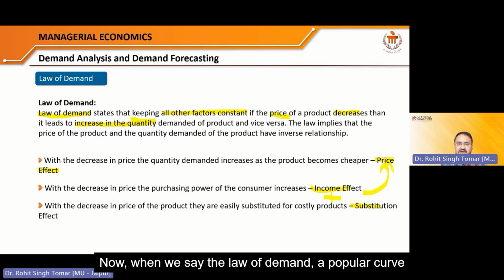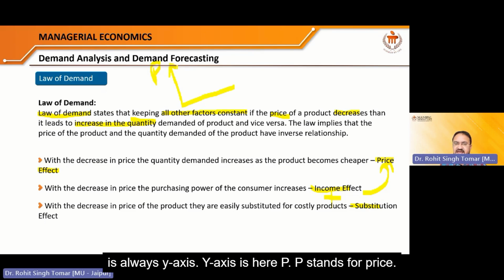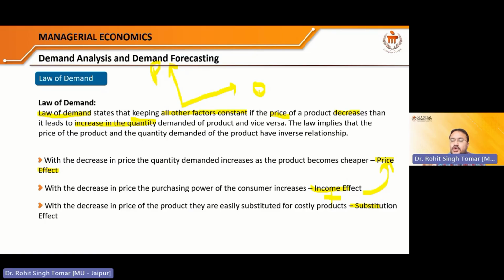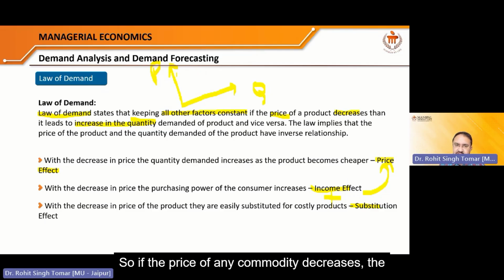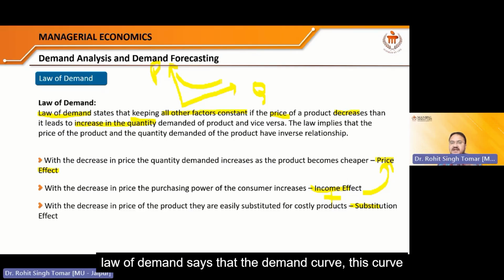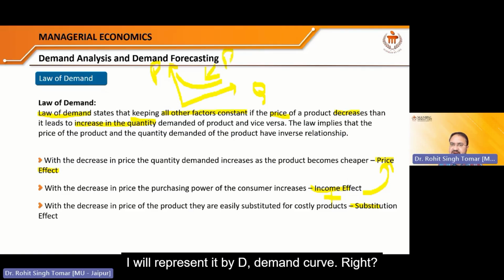Now, when we say the law of demand, a popular curve always comes. This is the y-axis; the upper one is always the y-axis. On the y-axis is P, which stands for price, and this is the x-axis. On the x-axis is Q, which stands for the quantity of any commodity. So if the price of any commodity decreases, the quantity increases. The law of demand says that this curve which you see is known as the demand curve. I will represent it by D.